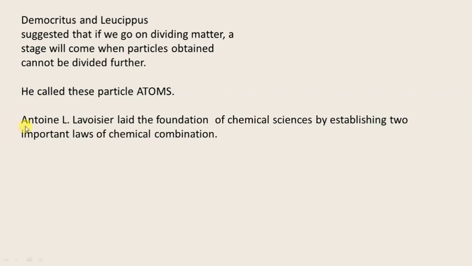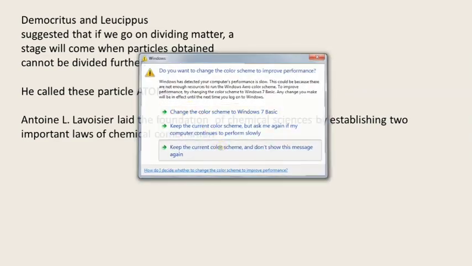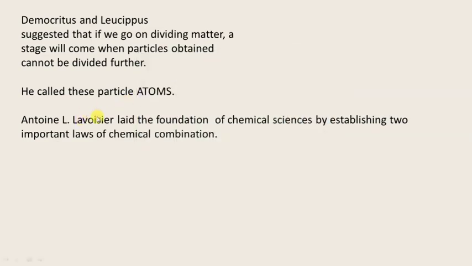And here you can also see Antoine Lavoisier laid the foundation of chemical sciences by establishing two important laws of chemical combination. At that time there was a lot of misconception spreading across the science community about what is an atom, what are molecules. So these scientists tried to discover atoms, molecules, their definitions, and how they formed.